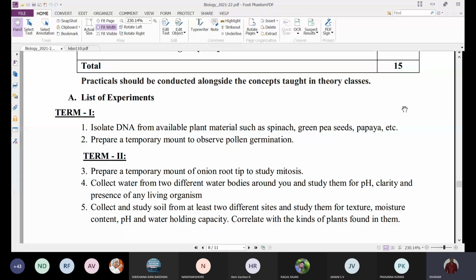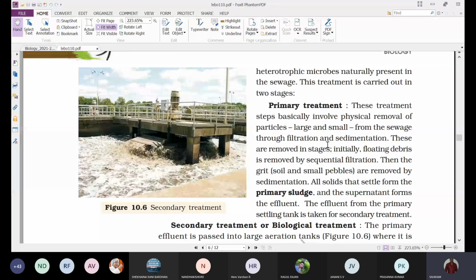And next, coming to our topic, that is sewage treatment plant. So when you observe here, especially in towns and cities, a large amount of municipal waste is generated, which we also call sewage or sewage water.